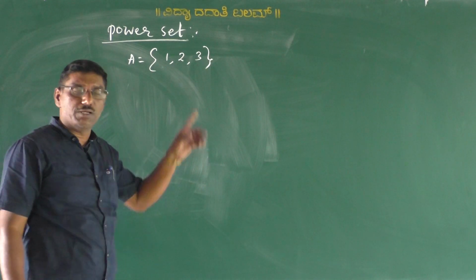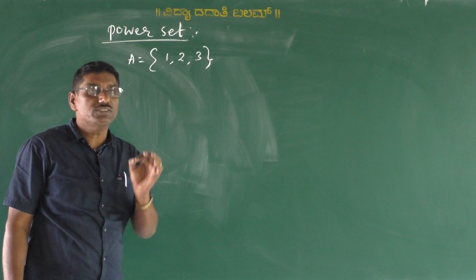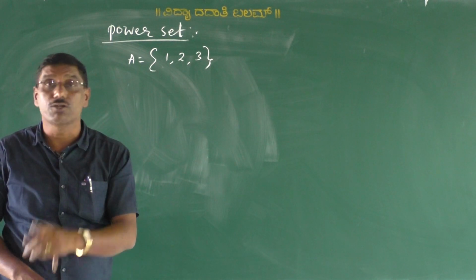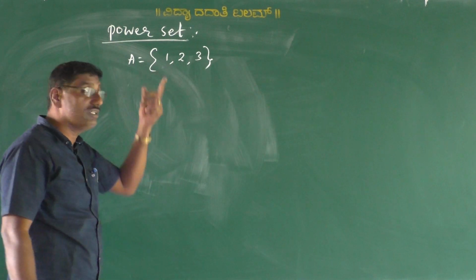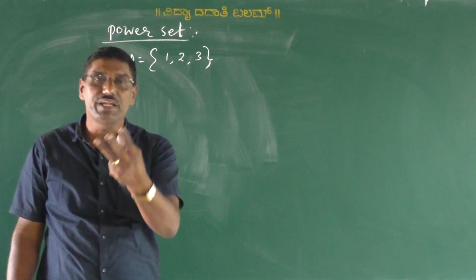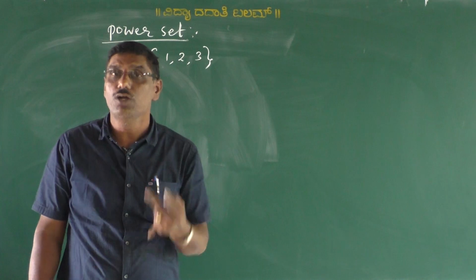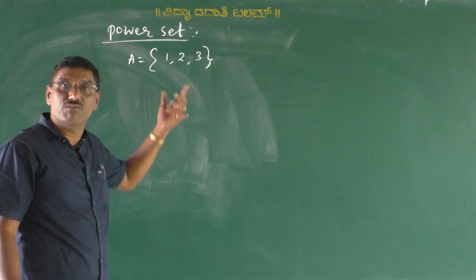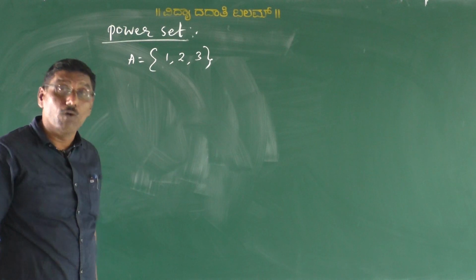We can write subsets for this. How many subsets do we get? That is 8 subsets, isn't it? Why? Because this set has 3 elements. According to the formula 2 to the power of n, there are 8 subsets for this. I am going to write them one by one.